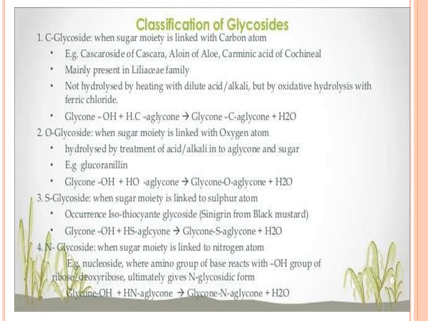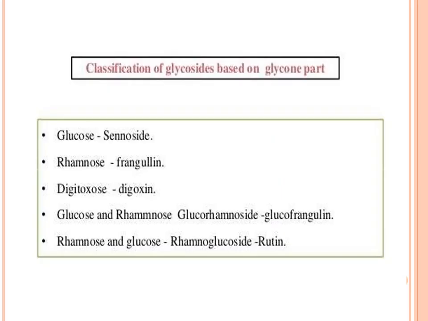Then classification of glycosides based on the glycon part: glucose in sennosides; rhamnose in frangulin; digitoxose in digoxin; glucose and rhamnose in glucofrangulin; and rhamnose and glucose in rhamnoglucosides, for example rutin. In rutin, these rhamnoglucosides are available.